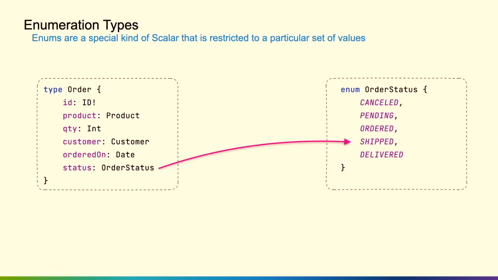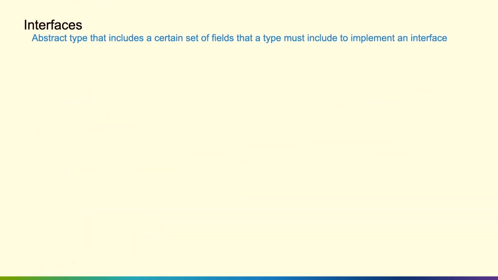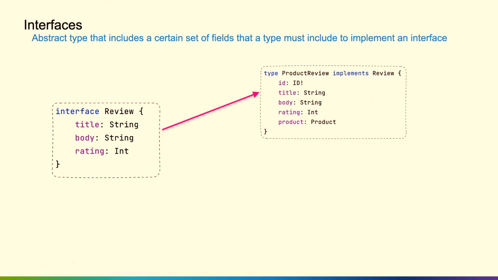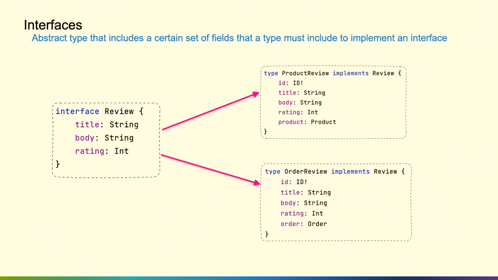We also can have enumeration types, so as Java developers, we should be pretty familiar with this. The status is of order status, and we set up an enum for order status with those possible values. We can also use interfaces. So I have an interface called review that says it must have a title, body, and rating. So within my schema, I create a new type called product review that implements that interface. It needs to include those, but in this case, it's also declaring a product field. And then I have an order review that implements that and includes an order field.